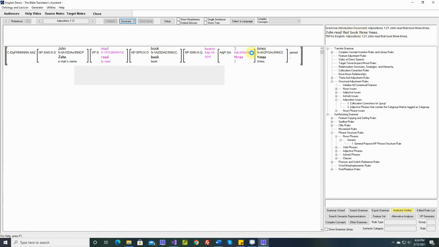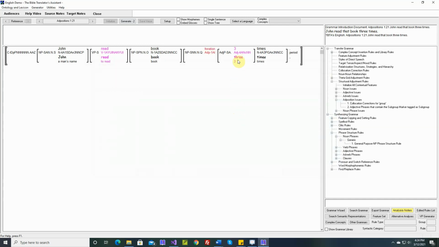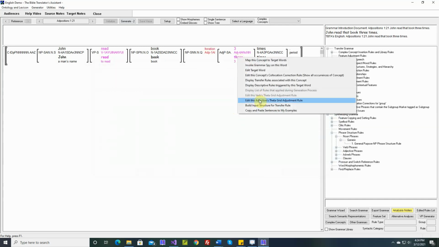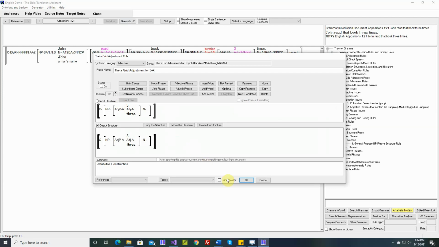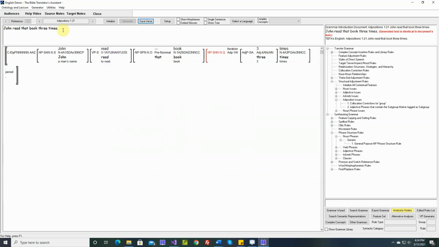John read that book 3 times. Okay, iteration. We'll link this to the blank space. This isn't a noun marker. And while we're here, we don't need the theta grid adjustment rule for cardinal numbers, so let's set this one unnecessary. John read that book 3 times. Good. Let's save this. Now if we go back,